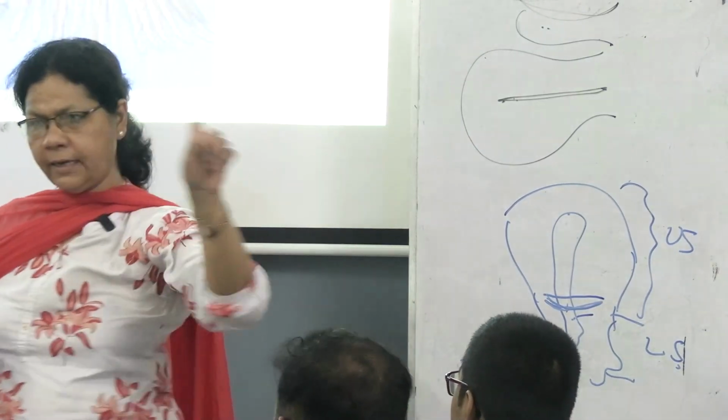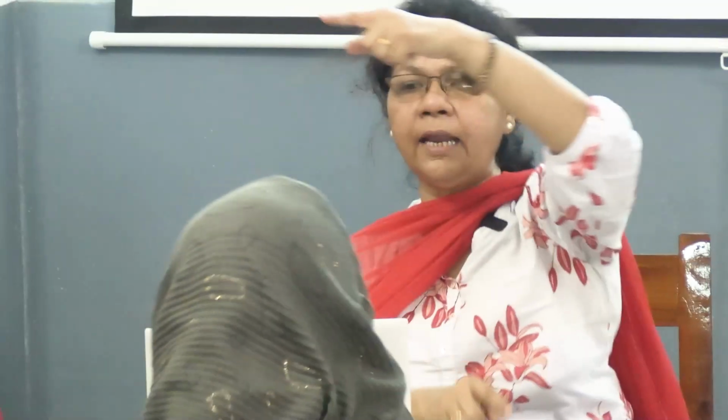So this length is slightly more, but this is a better cosmesis because it is in contour with the Langer's lines. You know what Langer's lines are? Skin creases. So it matches with the skin crease. Cosmesis is better with Pfannenstiel. So that is the incision.